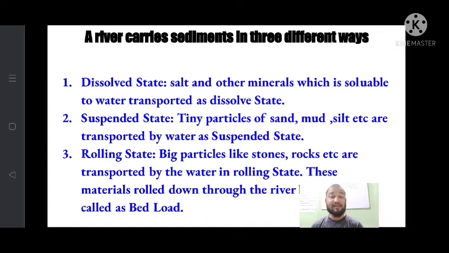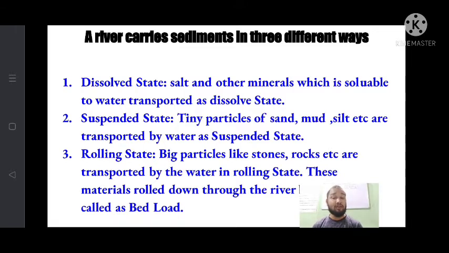Next, the third one is rolling state. The big particles like stones, rocks, etc. are transported by the water in rolling state. That means the stones and rocks which cannot be mixed with water come downward with the river water in the rolling state. They roll from upward to downward. These materials roll down through the river, so it is called bed load.